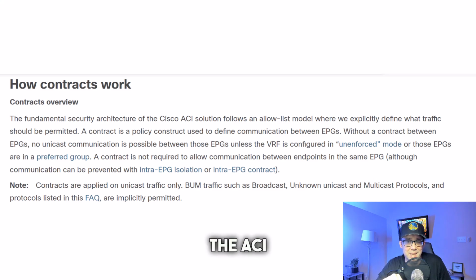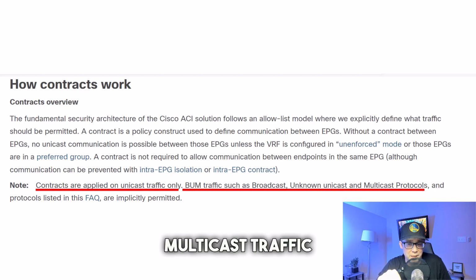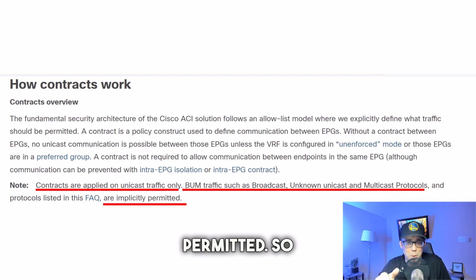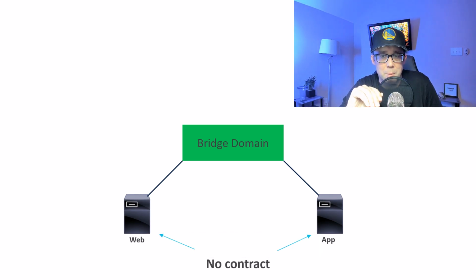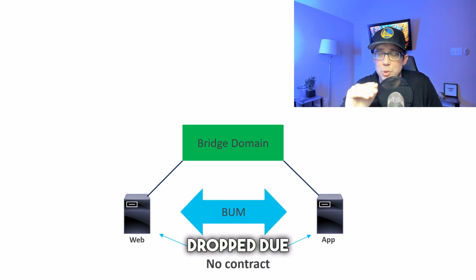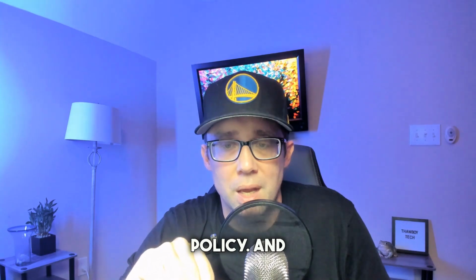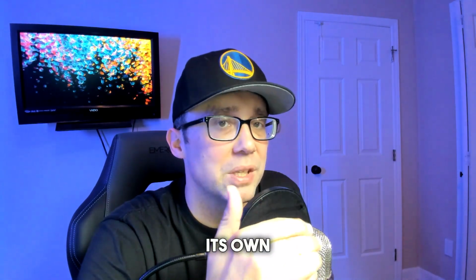So if we look at the ACI contracts white paper, we can see that contracts are applied on unicast traffic only, and that BUM traffic such as broadcast, unknown unicast, and multicast traffic are implicitly permitted. So the major takeaway from this is if two EPGs are attached to the same bridge domain and they do not have a contract assigned between them, BUM traffic between the EPGs will be permitted and will not get dropped due to contract policy enforcement. And if you think about it, this makes sense because every bridge domain is considered to be its own flood